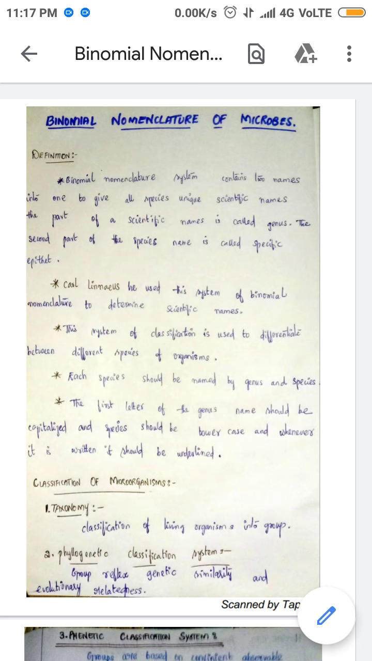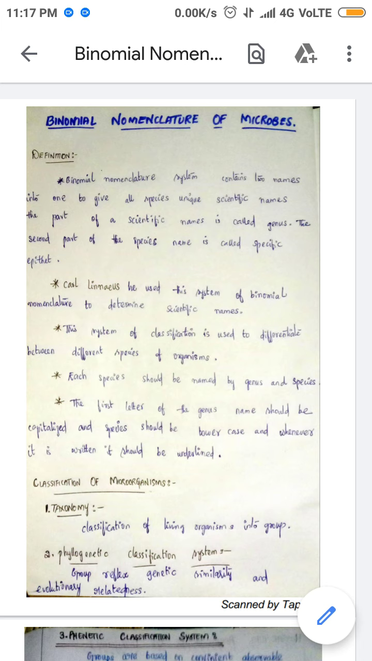Hello everyone. Today we will talk about binomial nomenclature of microbes, cell theory, and ultrastructure, structure and function of cell wall and cell organelles. So let us begin with binomial nomenclature of microbes. So what is binomial nomenclature?